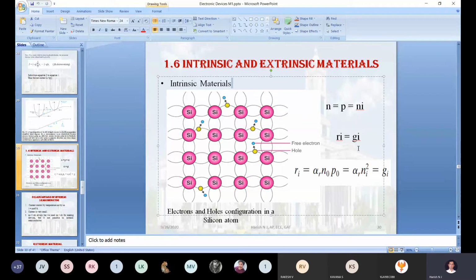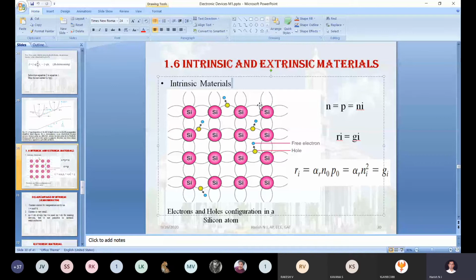Now, at any temperature we are going to represent the same second equation in another form, using the proportionality as well as the concentration of electrons and holes. That only I am rewriting as equation number 2: Ri will be equal to alpha R times N naught into P naught. Only these three things we are going to study in intrinsic materials, excluding the basic information.